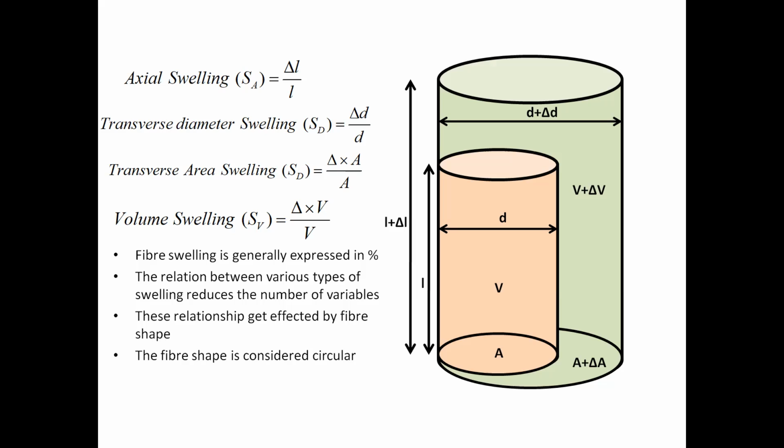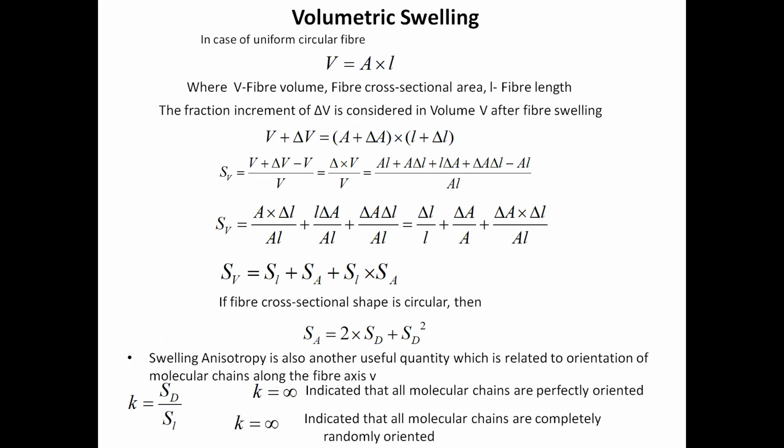The relation between various types of swelling reduces the number of variables. This is very important. How can we connect this diametric swelling with the areal swelling? And how can areal swelling be connected with the volume swelling? When you connect these types of swelling, you don't require to measure all these dimensions and variables. You can reduce the number of variables. That's why we will try to establish a relationship between these swellings.